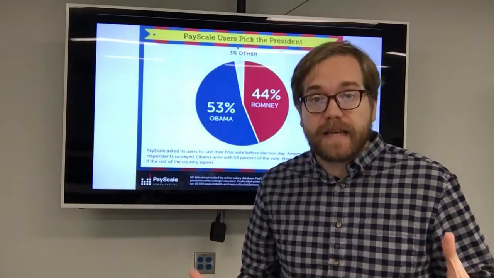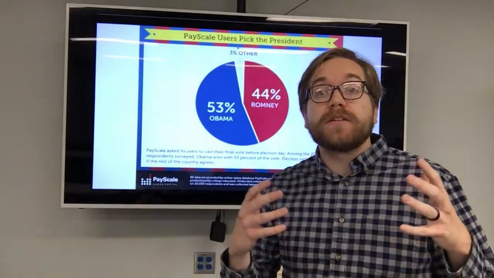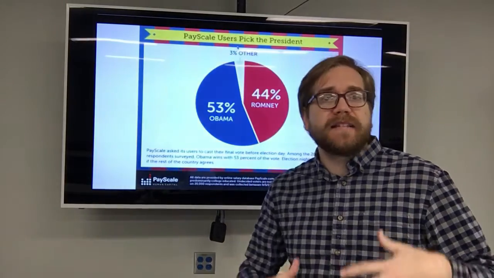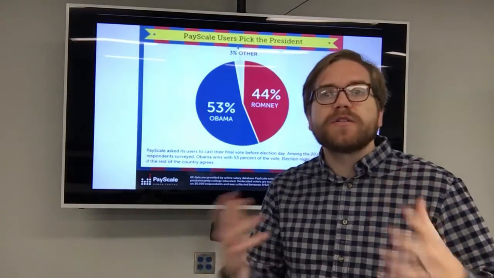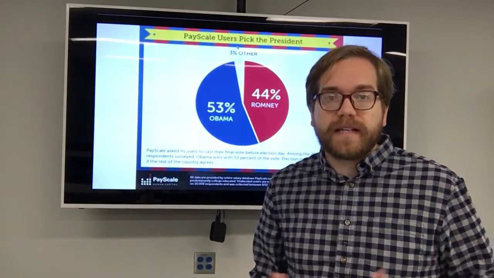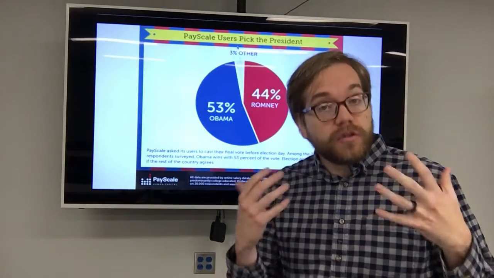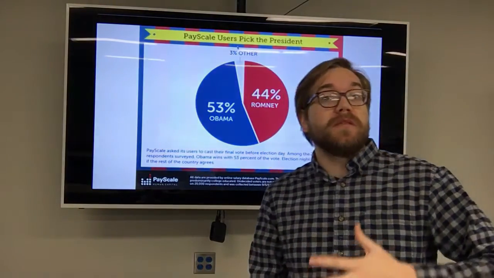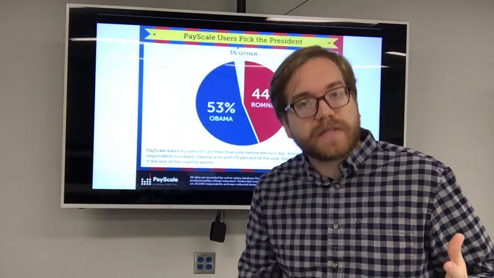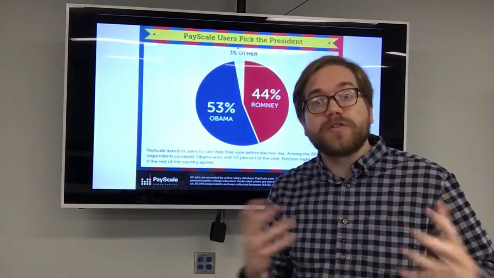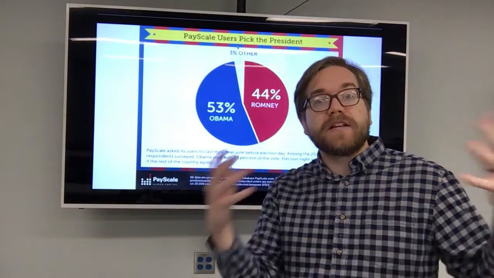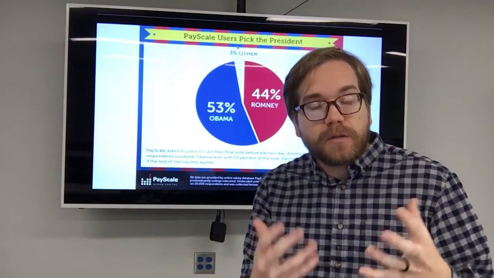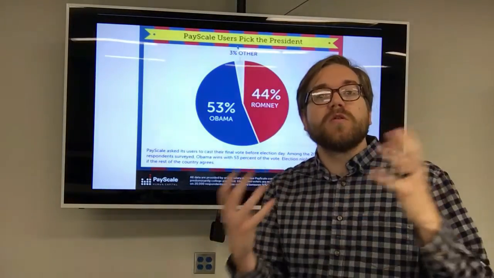Or like a data scientist who says that a certain presidential candidate has an 80% plus or minus 3% chance of winning an election. They do have an 80% chance, but it could be 3% more than that, or it could be 3% less than that, depending on that margin of error. Okay? That's a range of numbers, so it's not exactly equal to 80%. It could be more or less than that.